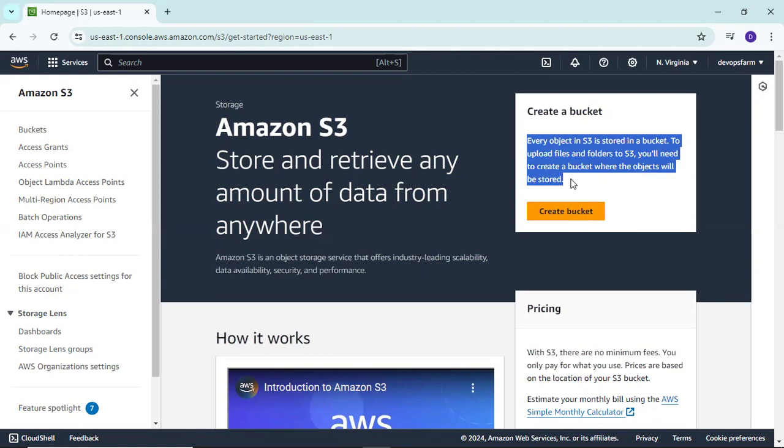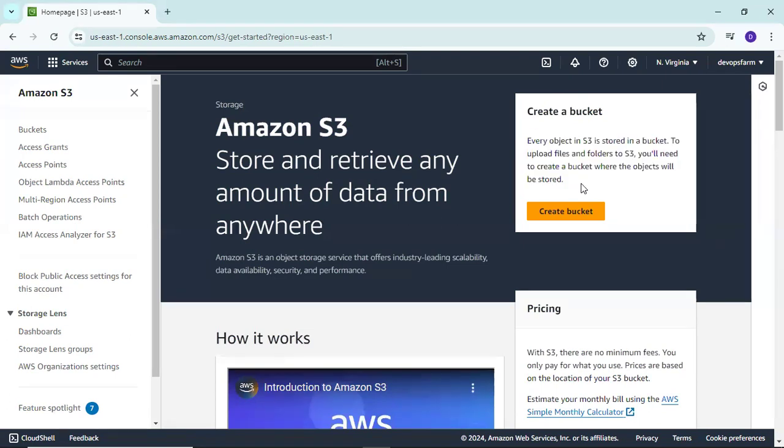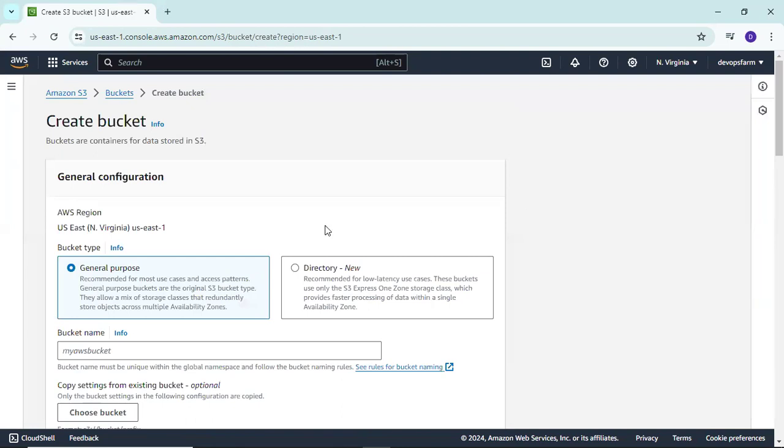Here you can see every object in S3 is stored in a bucket, and to upload files and folders to S3, you need to create a bucket where the objects will be stored. Objects are your data, your files and folders. So simply click on create bucket. Here you can see it asks for your bucket name.